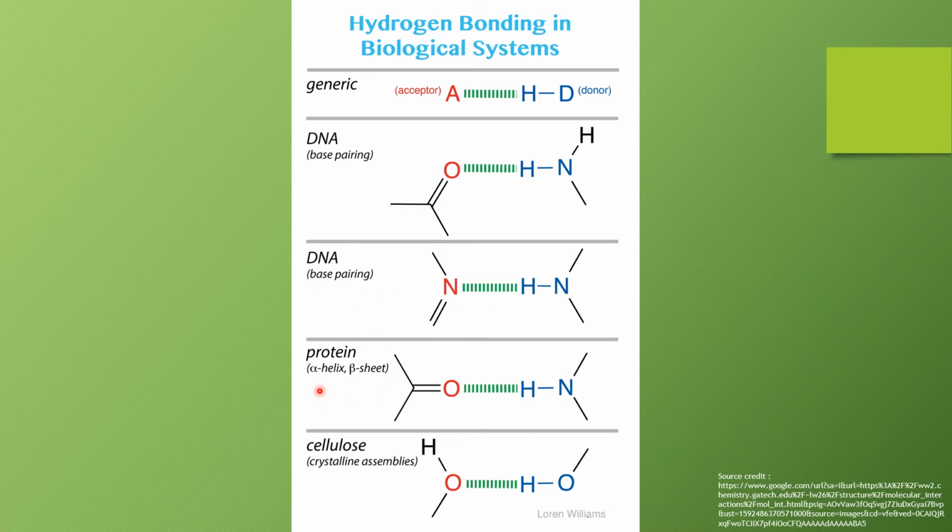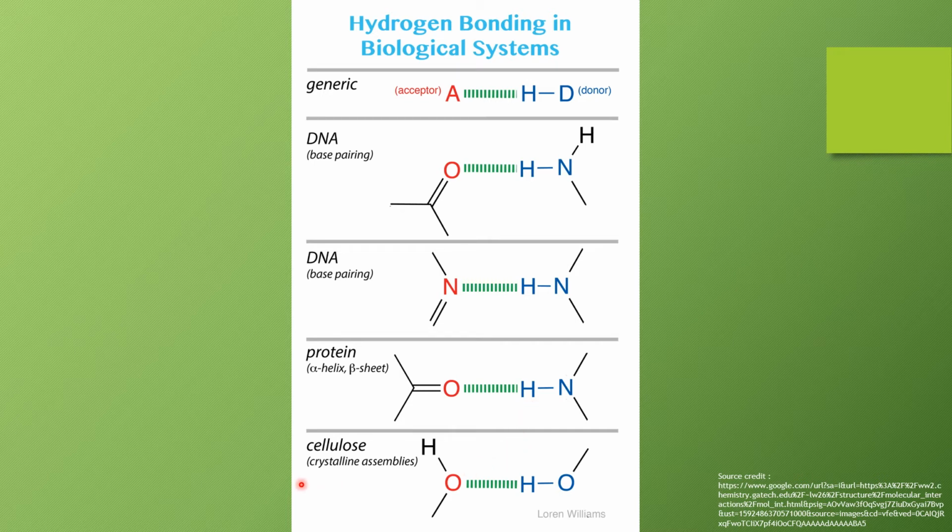Then in the case of proteins, the oxygen and the nitrogen from another protein can have hydrogen in between, and these three can form a hydrogen bond. This is present in the secondary structures of the protein, alpha helix and beta sheet. So these structures have this hydrogen bonding.